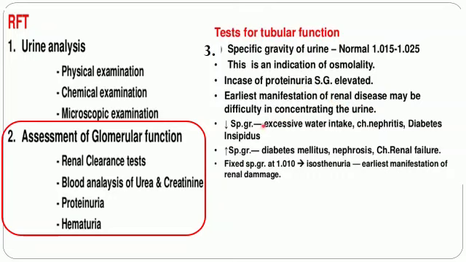A decrease in specific gravity is normally seen in increased water intake, chronic nephritis, and diabetes insipidus, whereas increased specific gravity is seen in diabetes mellitus, nephrosis, and chronic renal failure. The third condition is isosthenuria, in which the specific gravity of urine remains fixed at 1.010 in all conditions. So this is an early manifestation of renal damage. So this is how renal function tests are used for diagnosis of nephrotic syndrome.